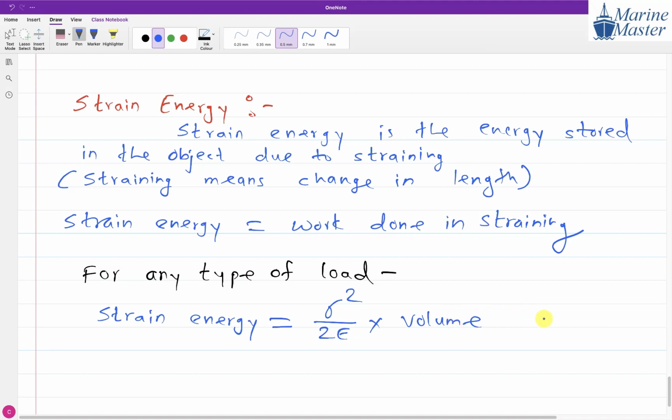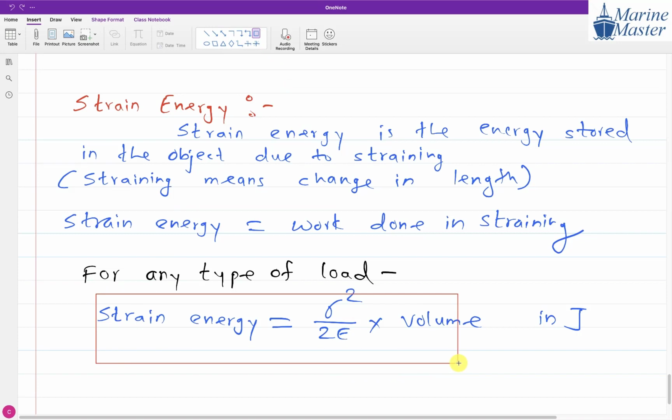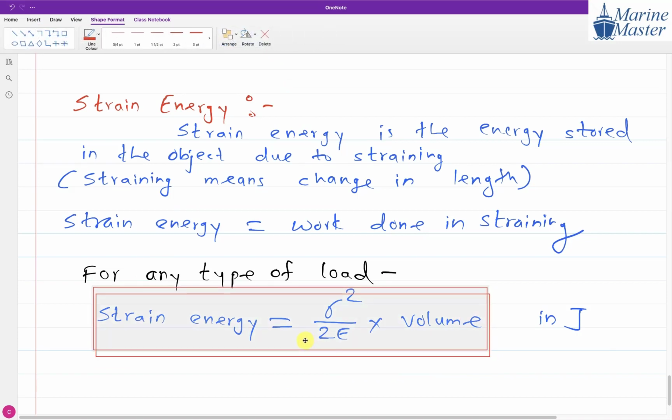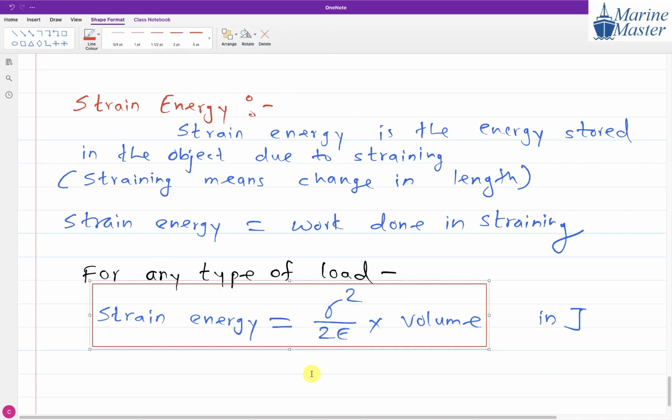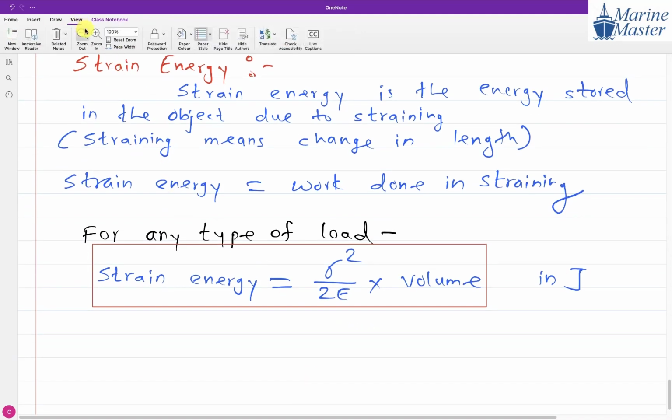So, unit of energy is joule, capital J. This is our strain energy. One minute, guys. For any type of load, strain energy is equal to sigma square by 2E into volume. I will explain the relation of volume after that, and then I will give you one note.